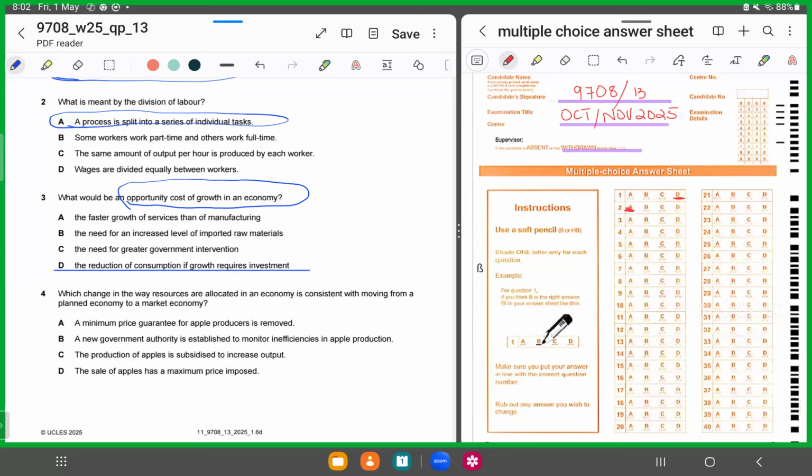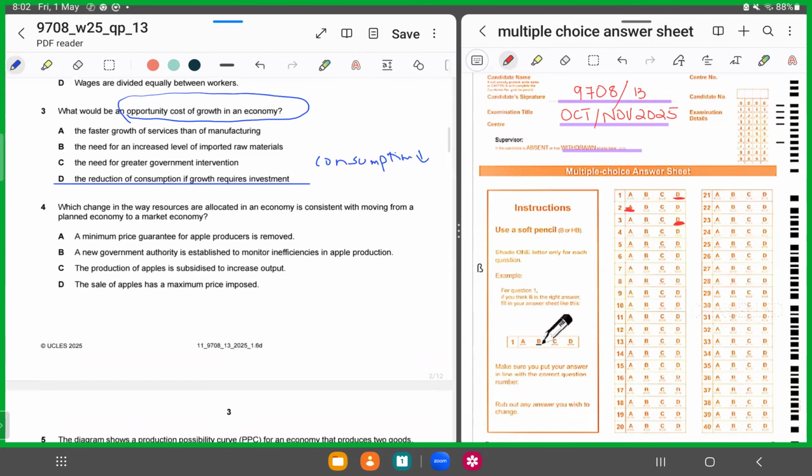So when you invest, what happens? Consumption falls. So when we invest, consumption falls. So for 3, it has to be D. It cannot be A, it cannot be B, it cannot be C. Now, why it can't be A, B, and C? Let me explain the logic.